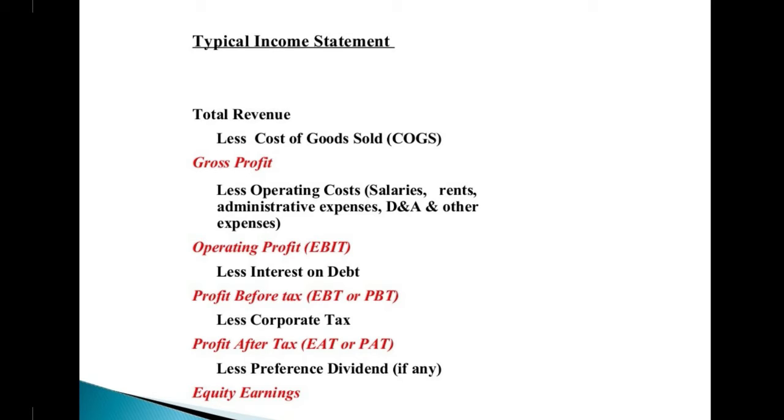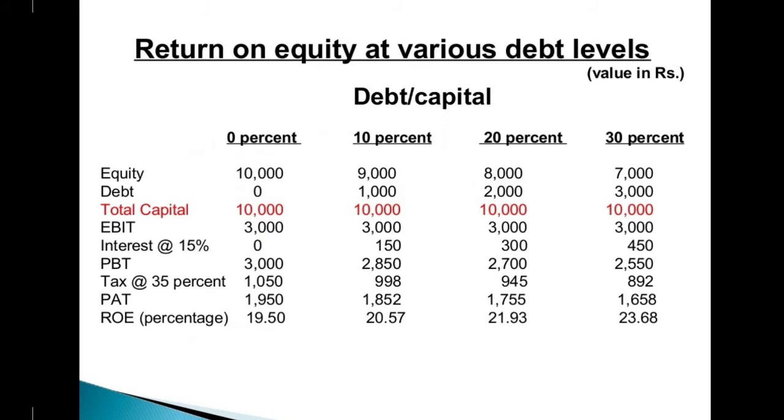Again, this is one more type of typical income statement. You can see how statements are laid out in the company: the debt capital and the equity. We have four scenarios here: 0%, 10%, 20%, 40%. Equity amount is there, and debt is there. Total capital, EBIT, earnings before interest and tax. Then you deduct the interest from this amount, then PBT, profit before tax, in this row.